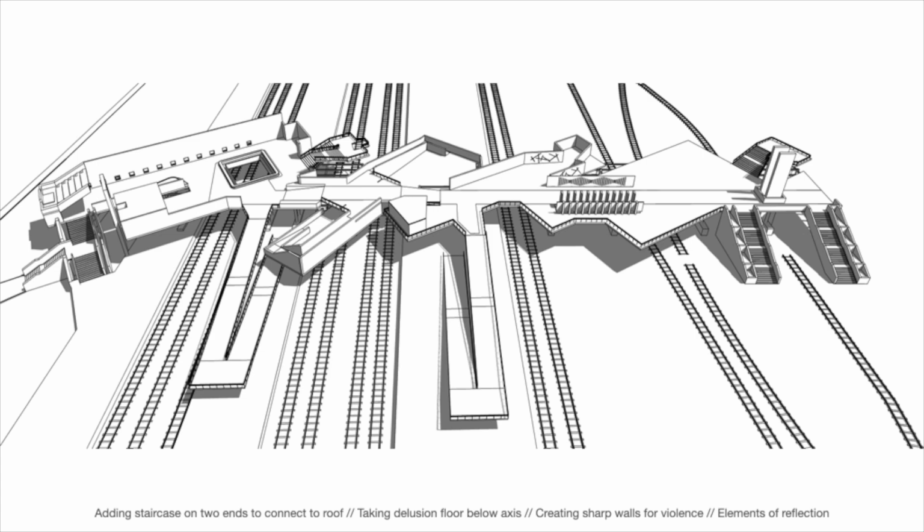And as we keep on adding elements, we add staircases on the two ends to connect the roof, taking the delusion floor below the axis to create the idea that when a person is walking, there's nothing on the side, but when the person is over there, they realize there's a space, and the space is actually connected through and through, but to realize that the person needs to go to the lower level. And we create sharp walls for the violence, sharp walls, sharp lines, and angular lights.